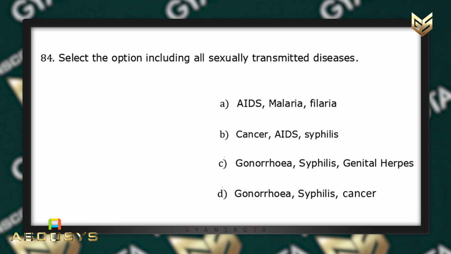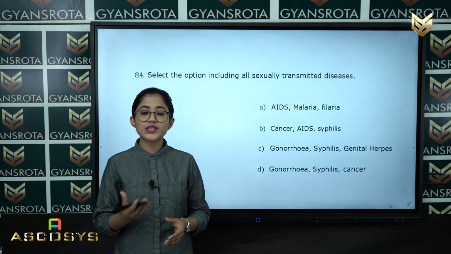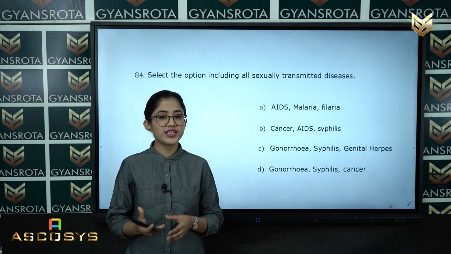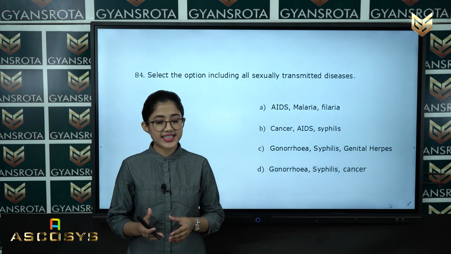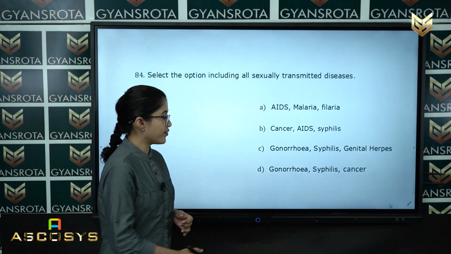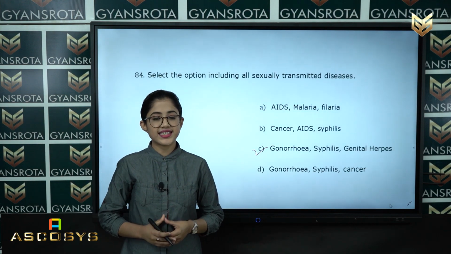Option C, gonorrhea, syphilis and genital herpes, and the last is gonorrhea, syphilis and cancer. Among these options, which is the correct one? The option that includes all the sexually transmitted diseases is gonorrhea, syphilis and genital herpes, which is given in option C. So option C is the correct answer.